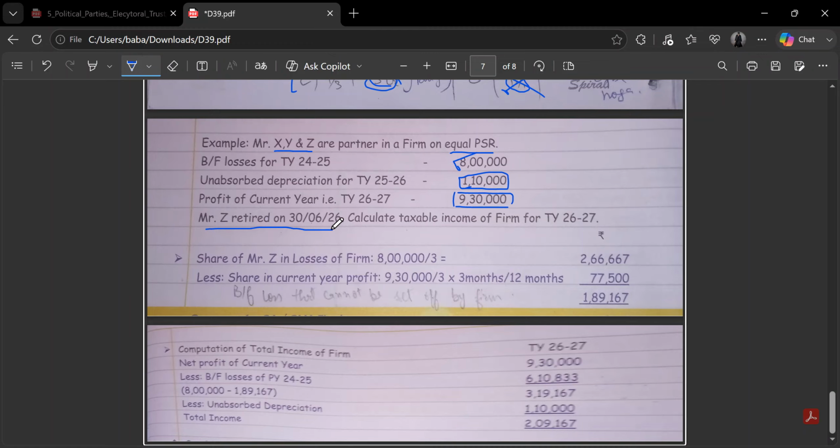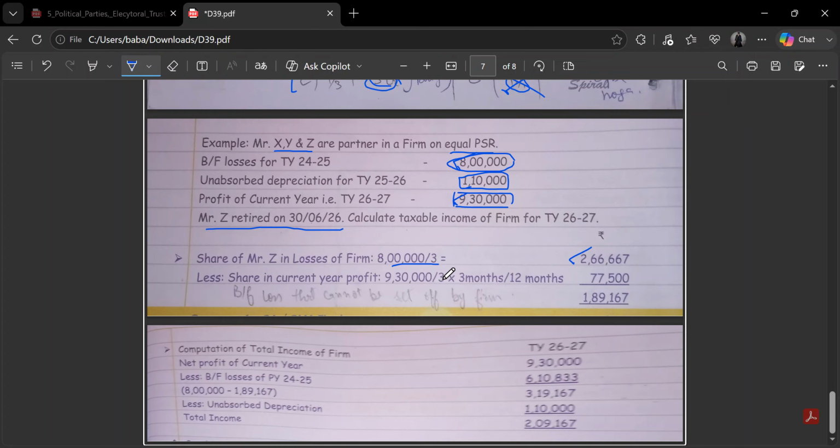So his share in losses would lapse. The total is 8 lakh rupees. His share would be one third of it, which is 8 lakh divided by 3, that is 2 lakh 66,667. This will lapse, but it will lapse after setting off current year profits. So in the current year, how much profit would belong to Mr. Z? It can be calculated as rupees 9 lakh 30,000 divided by 3, which is the share of each partner.